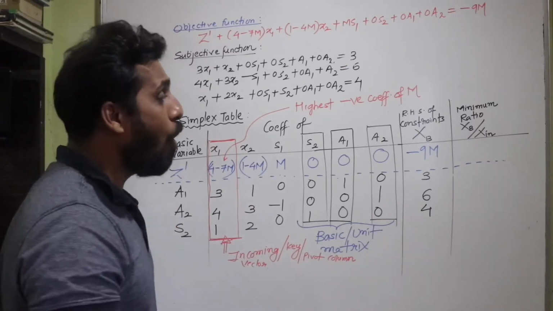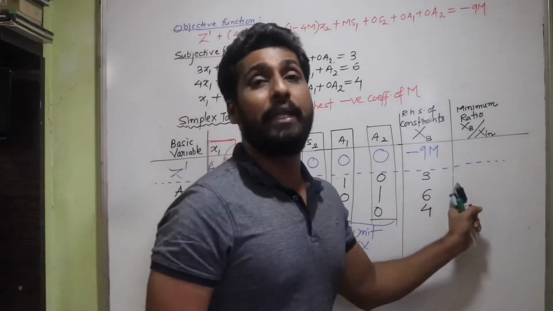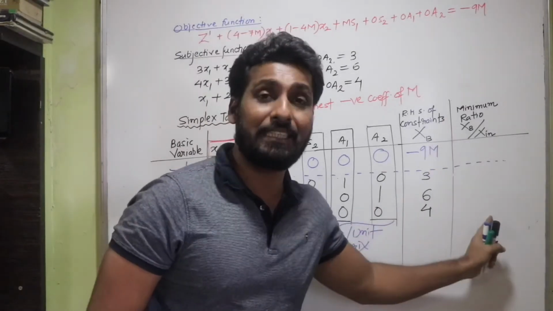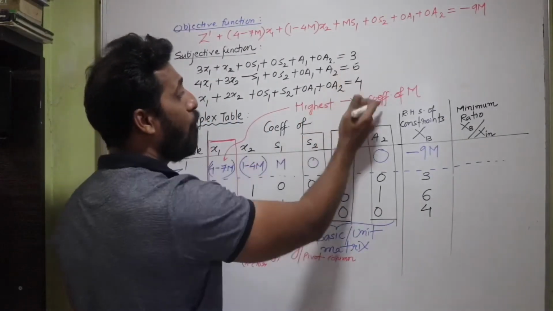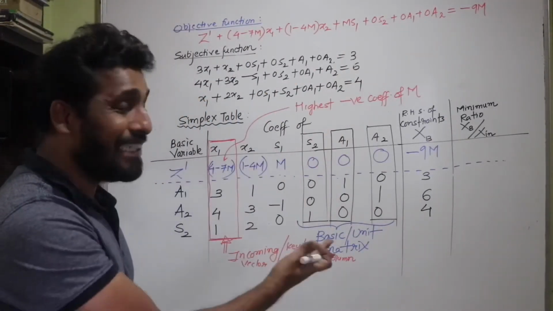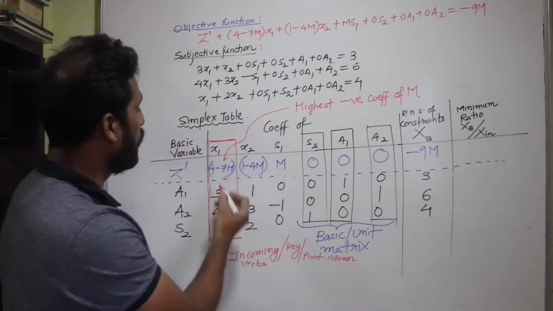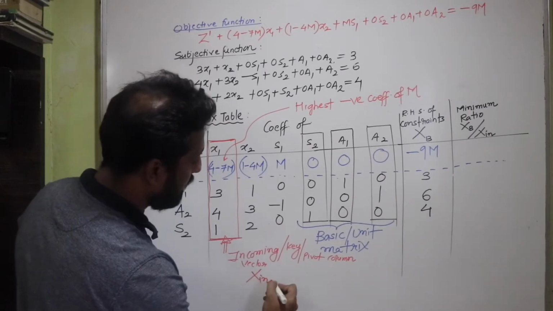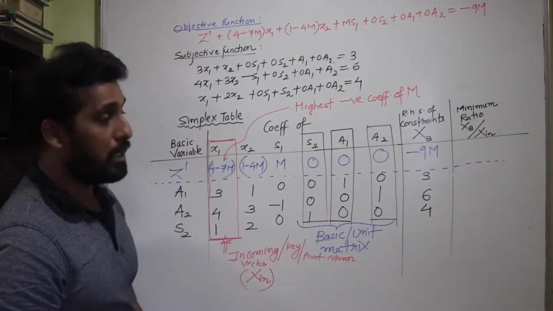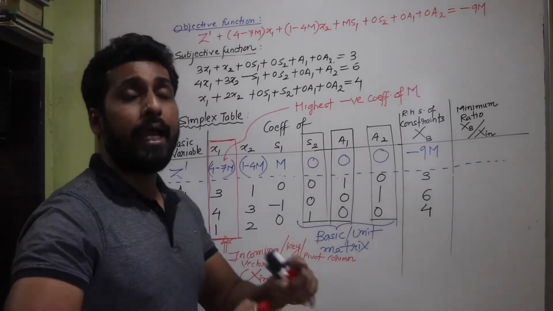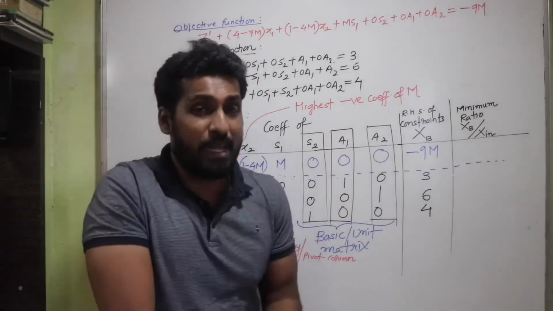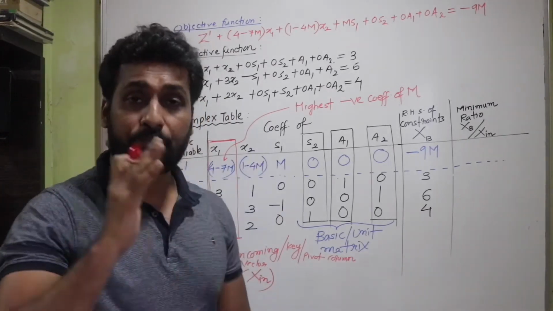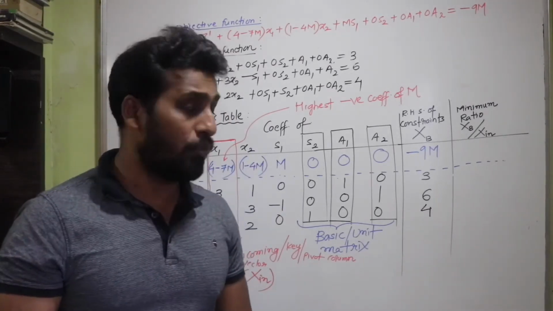Now that will obviously be decided by the minimum ratio, and it can be obtained by simply doing xb upon xn. xb was the right hand side of all the constraint functions and xn is our incoming vector. So x1 has become xn. So let's get the minimum ratio, exactly the same way as we have learned in the simplex table. We are going to ignore all negative terms and all infinite ratios.